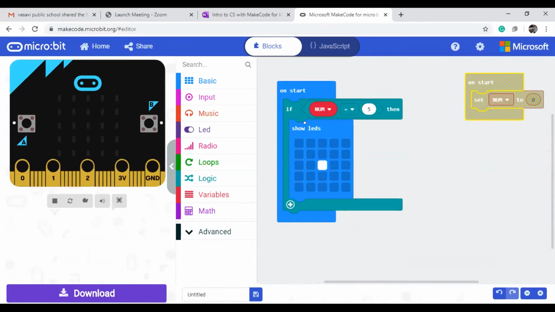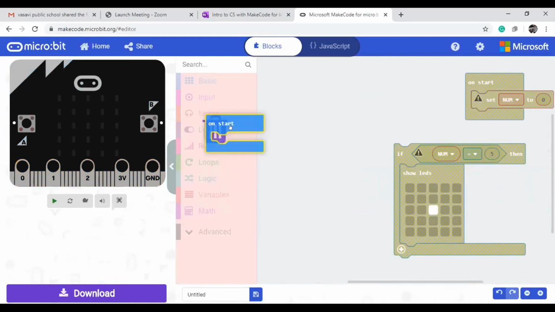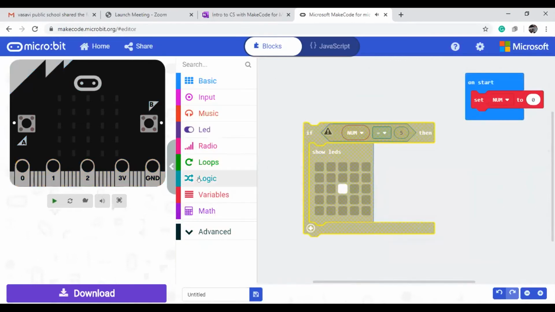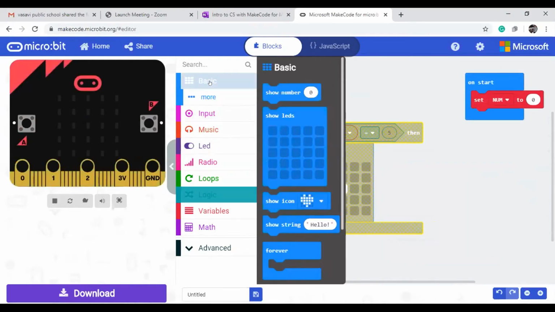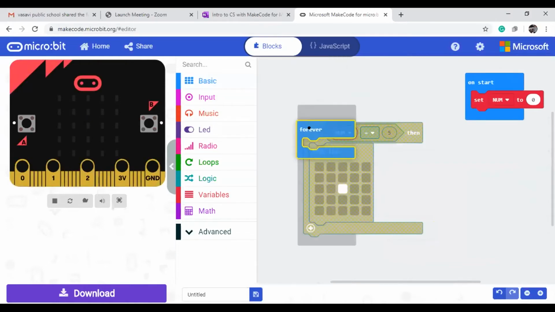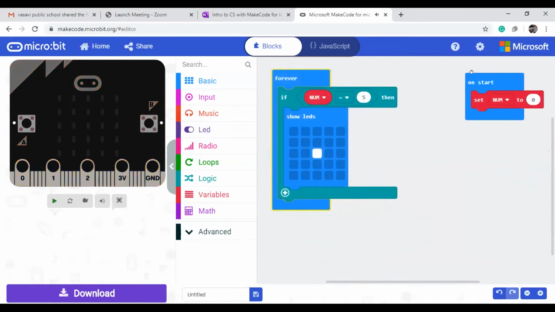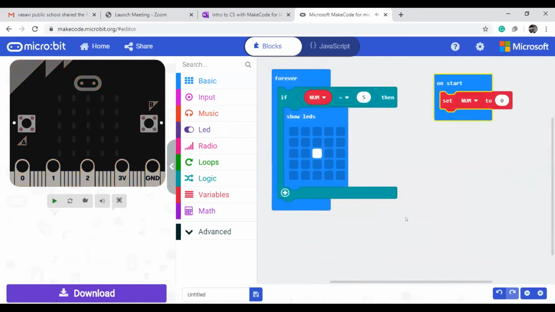So don't confuse the event handler at a time. Just you can give another thing like a forever. Regarding forever, I will explain tomorrow, but you can give the forever because you already know about forever. What is forever? Forever means it will repeat. I mean it will repeat the blocks inside that program, it will execute multiple times like iteration.